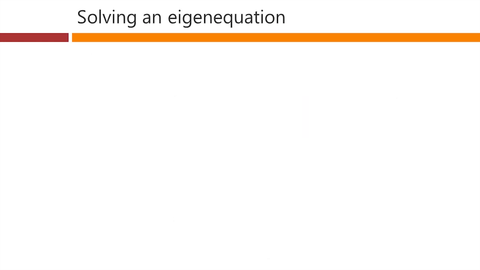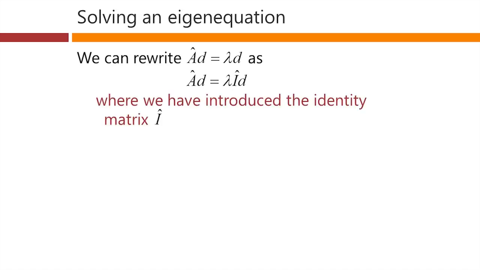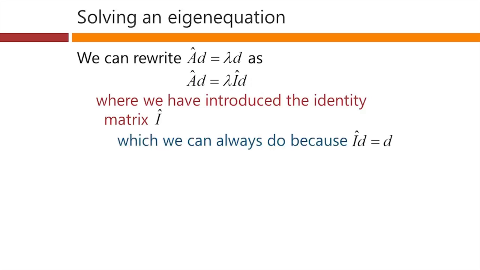So let's look explicitly at how we're going to solve an eigenequation for matrices. We start out with our eigenequation, and then we rewrite it rather trivially by putting in the identity operator here. We can always do that because the identity operator does nothing. I times D, this vector, is just D. So we can always put an I in there if we want to. And so we can rewrite this equation. We can take this lambda I over to the left. So we've now got just a matrix A minus lambda I times D is equal to 0.